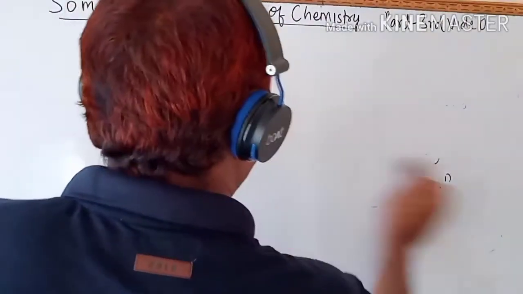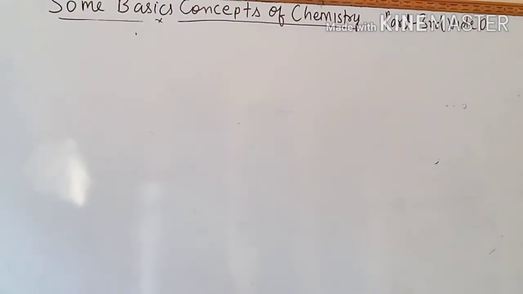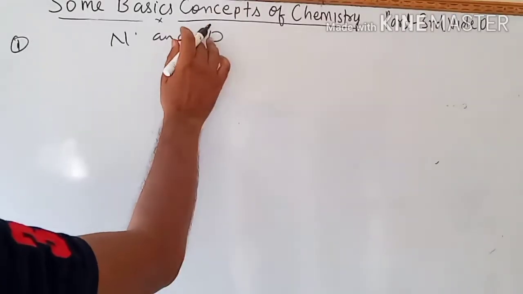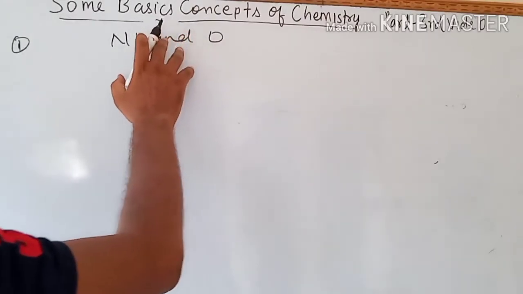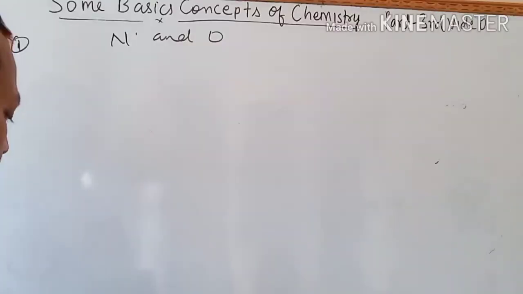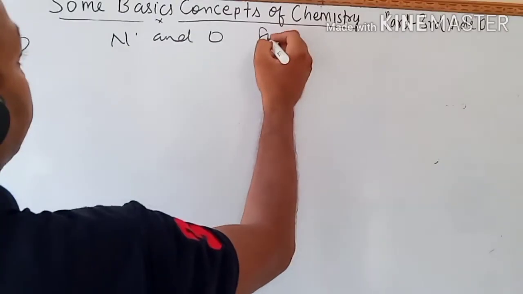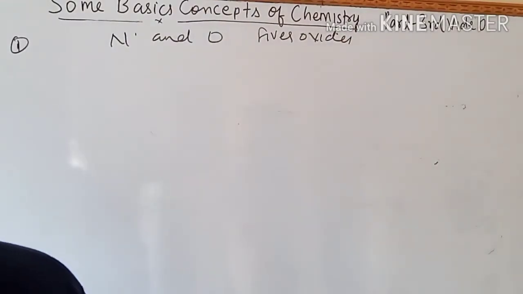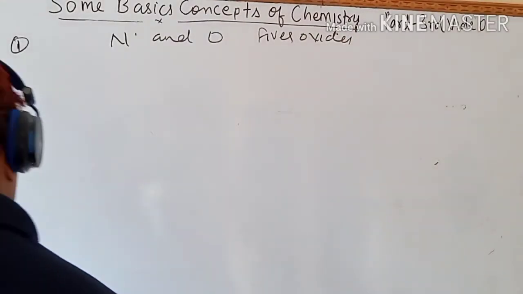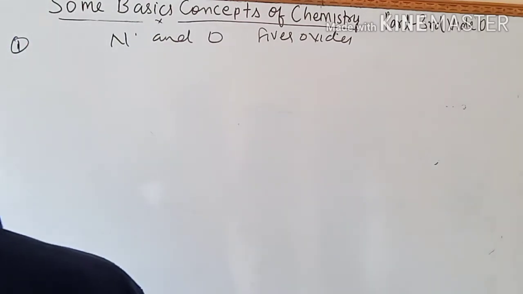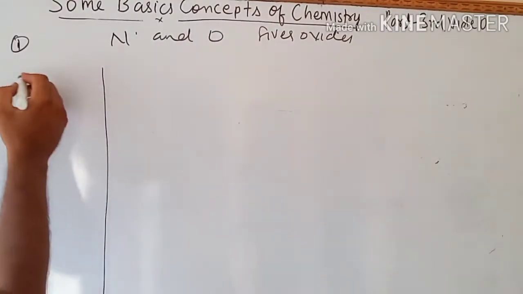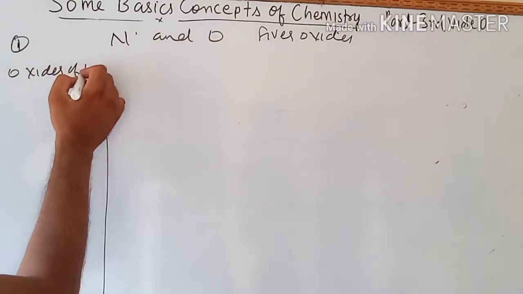As an example of multiple proportion, we are taking nitrogen and oxygen, which give 5 oxides. First, draw the table for this law. Very simple. The heading is oxides of nitrogen. First column: oxides of nitrogen.